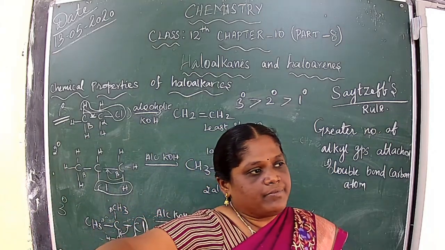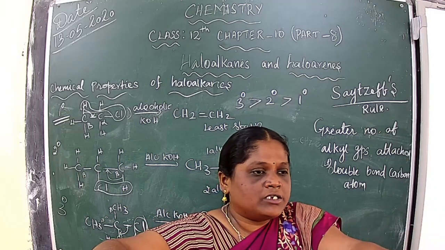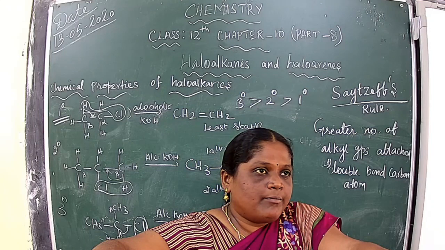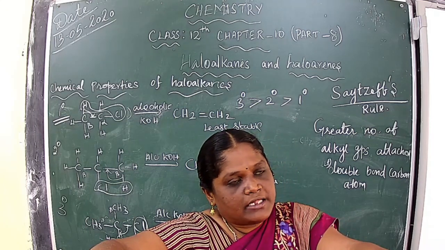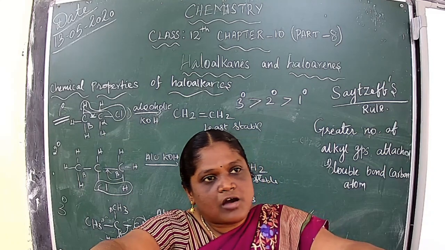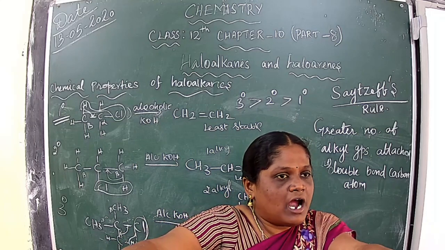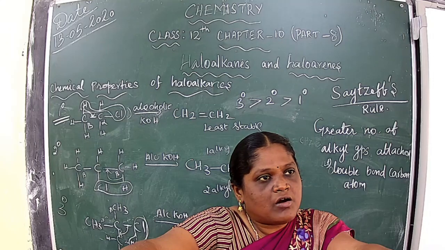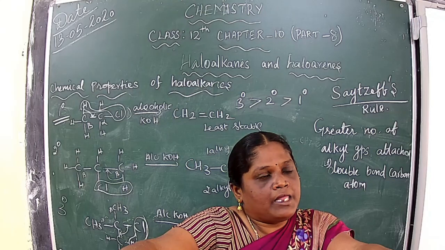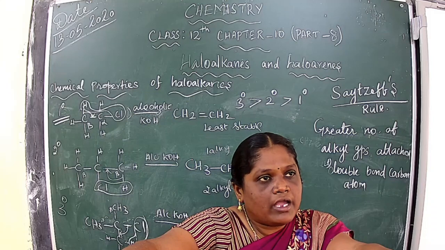So, the elimination reaction, the dehydrohalogenation reaction, is also called a beta elimination reaction, because we take that hydrogen from a beta carbon atom. So we get an alkene compound as the product. This reaction takes place in the presence of alcoholic KOH. Clear? Alcoholic KOH.